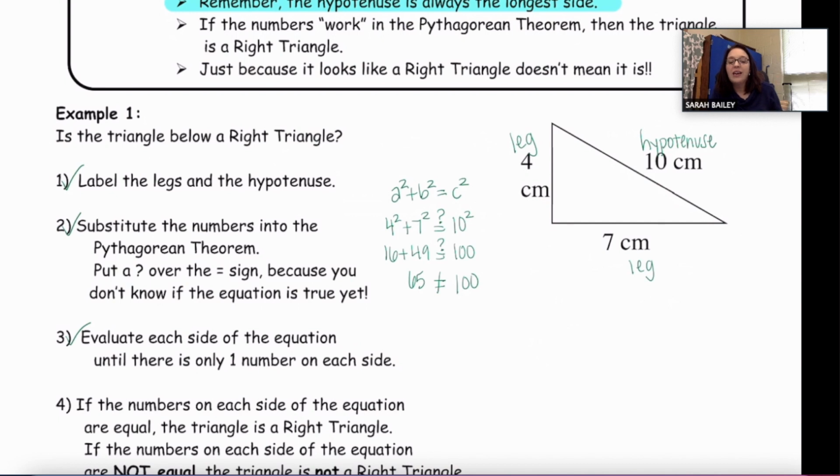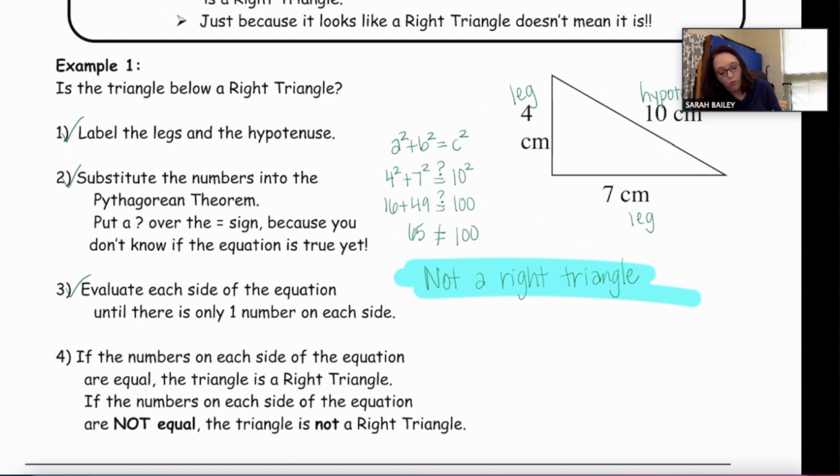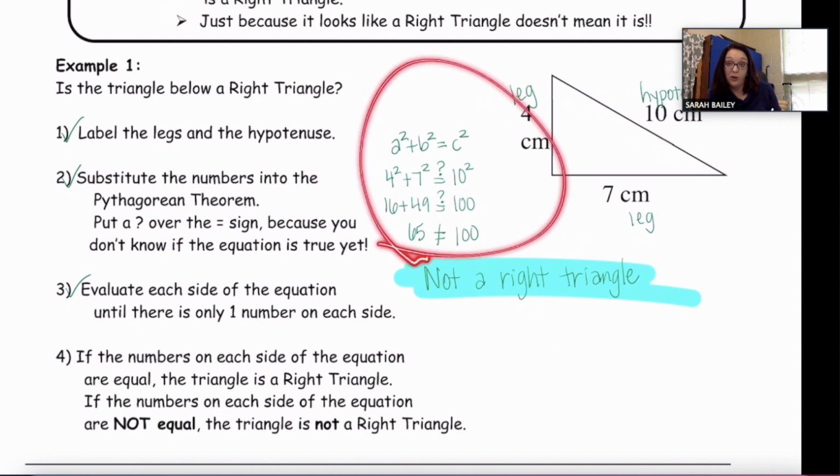So we've done that. Number 4, if the numbers are equal, then it's a right triangle. Meaning, if 65 was equal to 100, it's obviously not, then it would be a right triangle. If the numbers are not, then we say not a right triangle. So I'm going to write up here, not a right triangle. That's the answer. You have to have this work 100%.